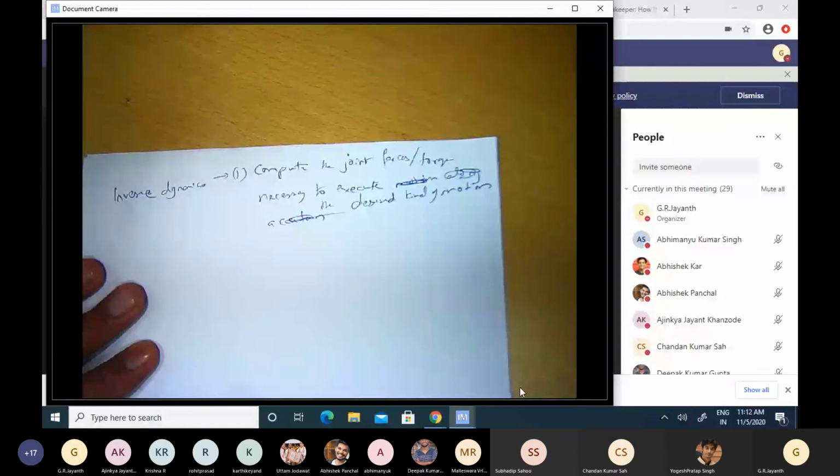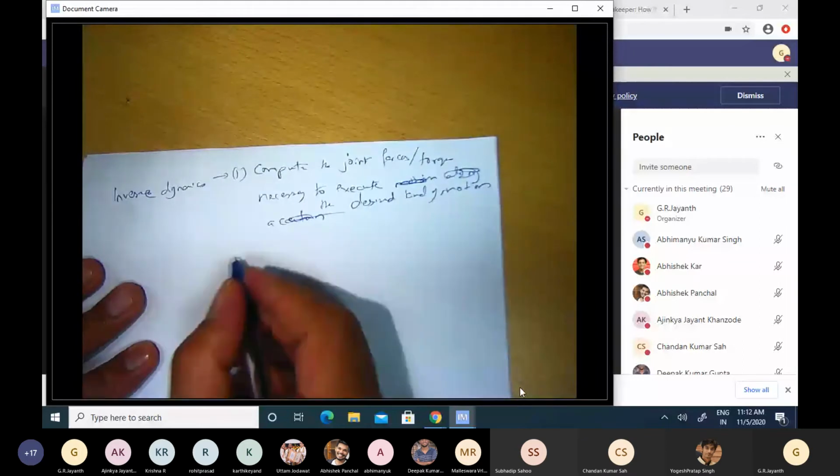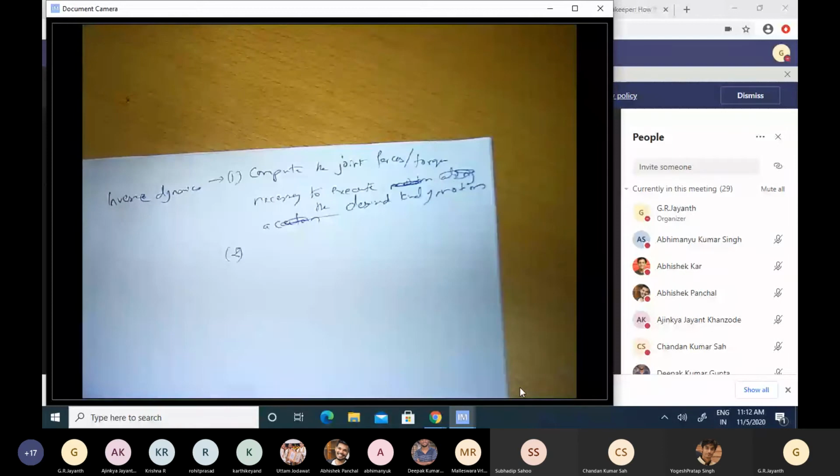The second significance of inverse dynamics arises from the fact that once you know these joint forces and torques, it helps you choose the right kinds of motors for each of those joints. So if you choose an actuator that cannot generate that kind of torque, you know that you will not be able to execute the desired kind of motion. And this is what is known as actuator sizing.